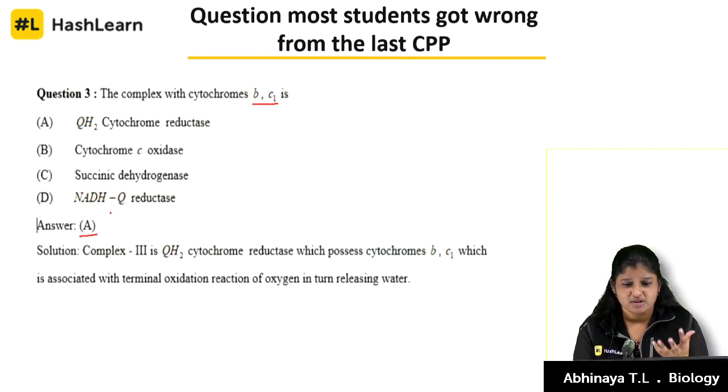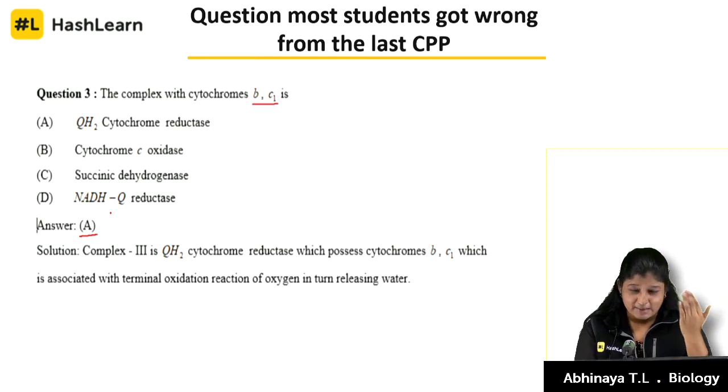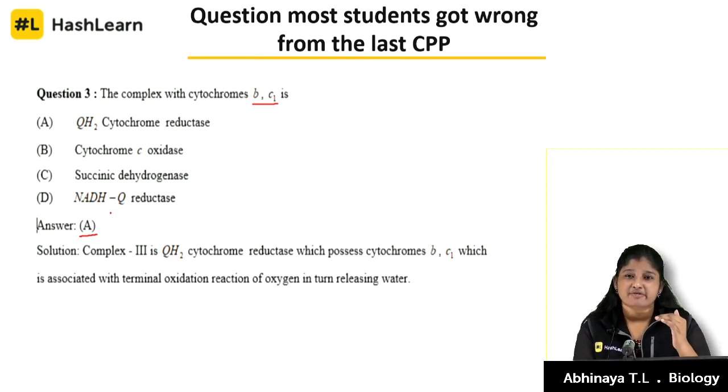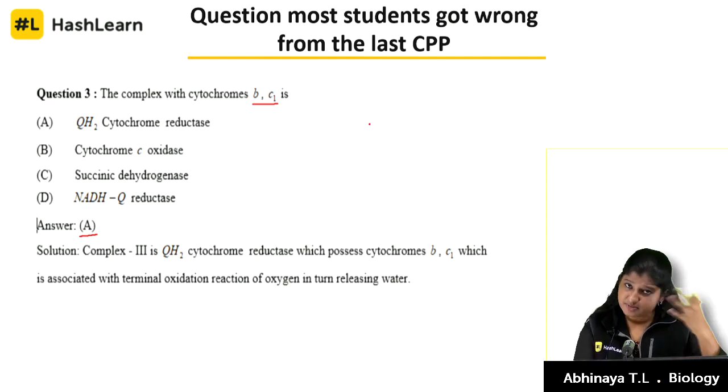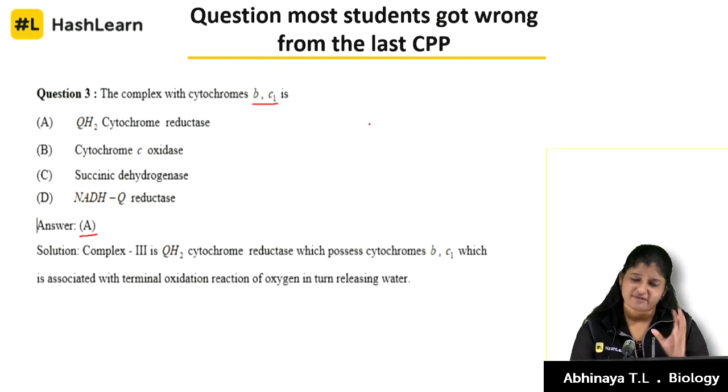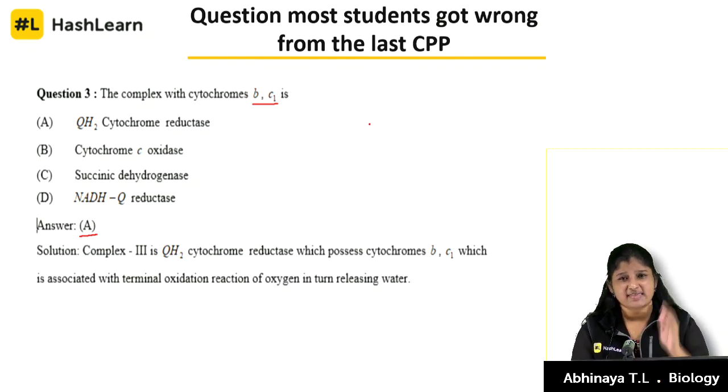I think you may have a problem remembering the names of those complexes, or you haven't understood how the chain is organized and how it undergoes stepwise electron transfer. I have described it in detail in the previous class, so please go there if you want. We'll talk about it later in this class also.